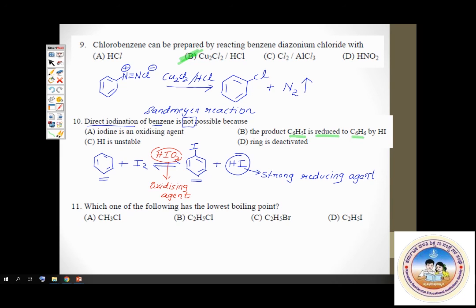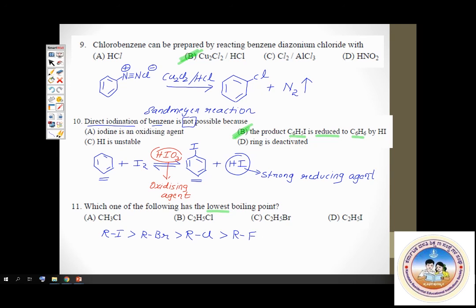Okay, I think we'll end it with this question. We'll end the session with this question. This is a question based on physical property of haloalkanes. All of you can easily answer this. Which one of the following has the lowest boiling point? See, this is the order of boiling point of haloalkanes. You have iodoalkanes, higher boiling point than bromoalkanes, higher than chloroalkanes, higher than fluoroalkanes. So here you're asked which has the lowest boiling point. So look for a fluoroalkane.